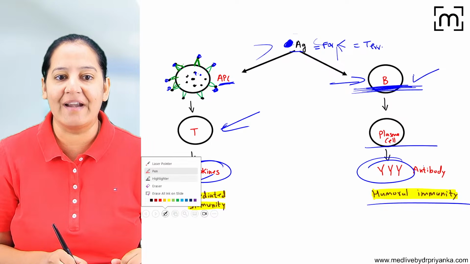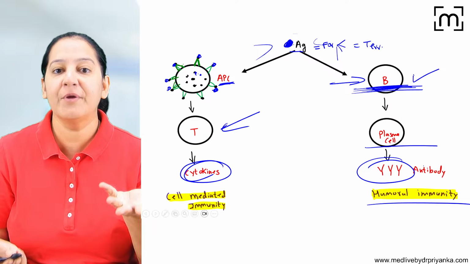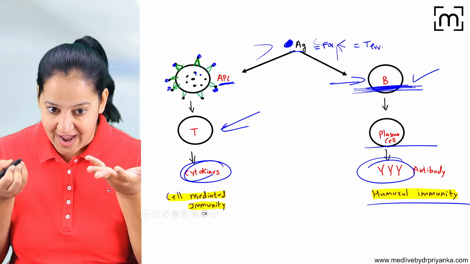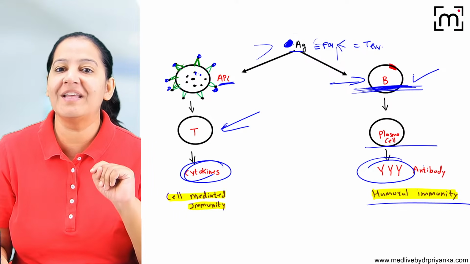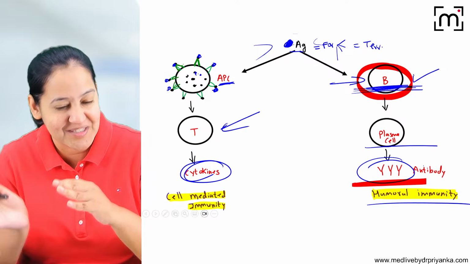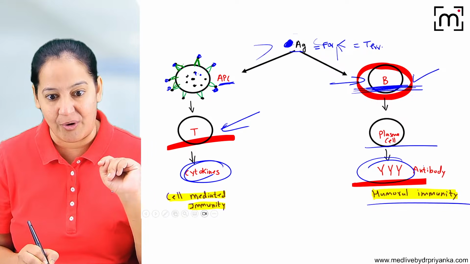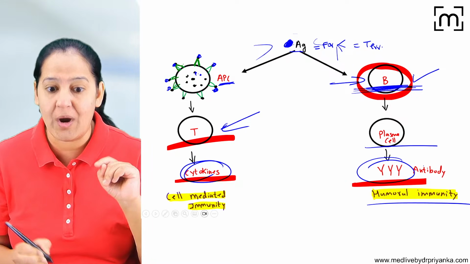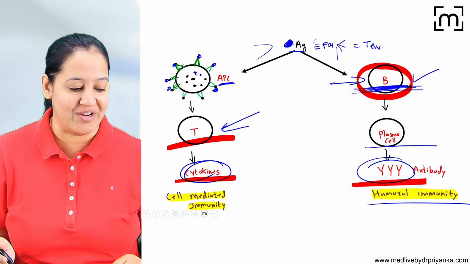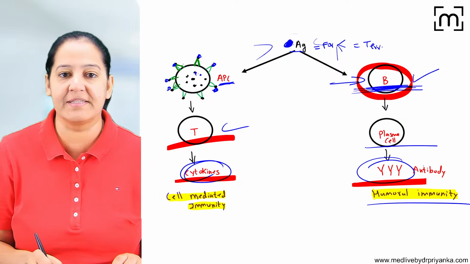The summary is that in the 2 types of immunity, 2 types of soldiers are involved. Immunity is an army, and in the army we have soldiers. In humoral immunity, the B lymphocytes are involved and antibodies are the end products which cause the destruction of the antigen. And in cell-mediated immunity, T lymphocytes are involved, and here the end product is the cytokine which causes the destruction of the antigen. Till now, we have learned this. So this is the mechanism.